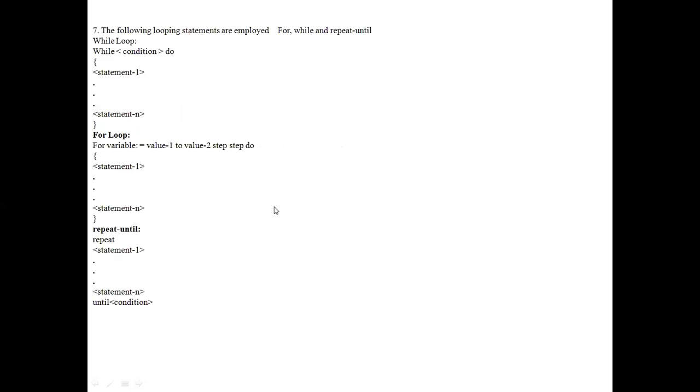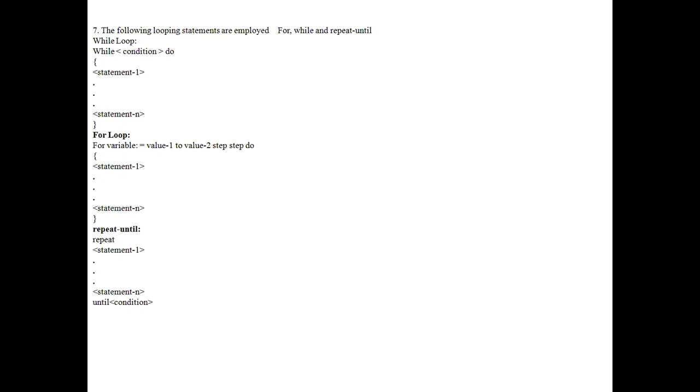How are the looping statements used in an algorithm? There are three kinds of looping statements: while loop, for loop, and repeat until loop. You know what the while loop is? While some Boolean condition, then statements. So you know the working mechanism. As long as the Boolean condition is true, the statements are repeated. Once the Boolean condition is false, the looping is terminated.